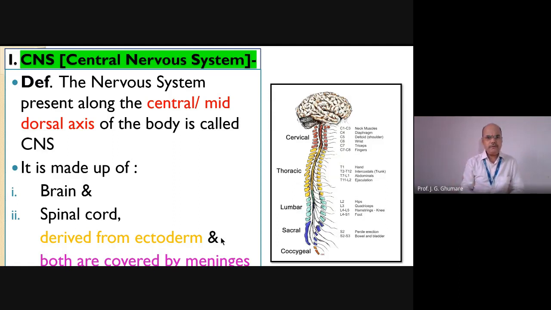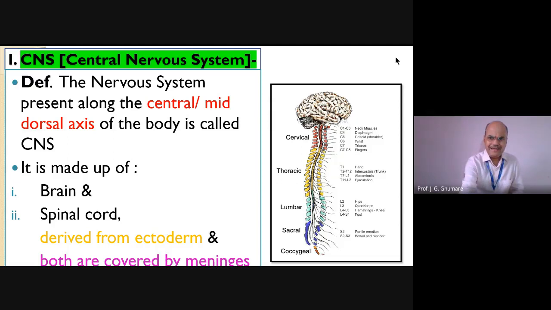This is the brain, this is the spinal cord, as I told you. And these are derived from embryonic ectoderm; every time we'll discuss the embryonic origin. Both are covered by protective coverings in addition to the bony covering. No doubt we have a bony covering that we discussed in 11th standard.